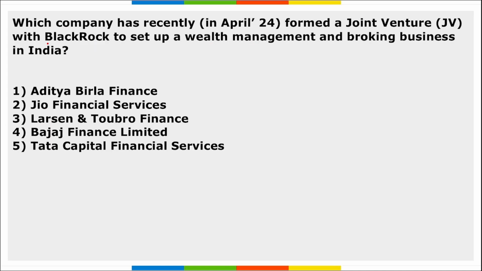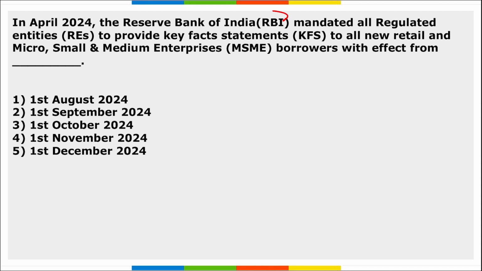Next is, which company has recently formed a joint venture with BlackRock to set up wealth management and broking business in India? It is Jio Financial Services Limited. Next, RBI mandated all regulated entities to provide key fact statements to all new retail and MSME borrowers with effect from 1st of October 2024.